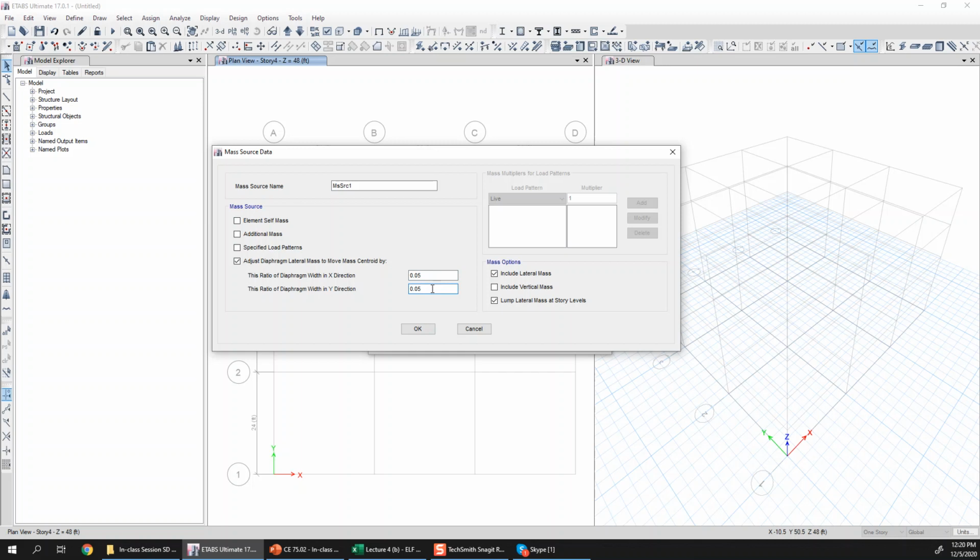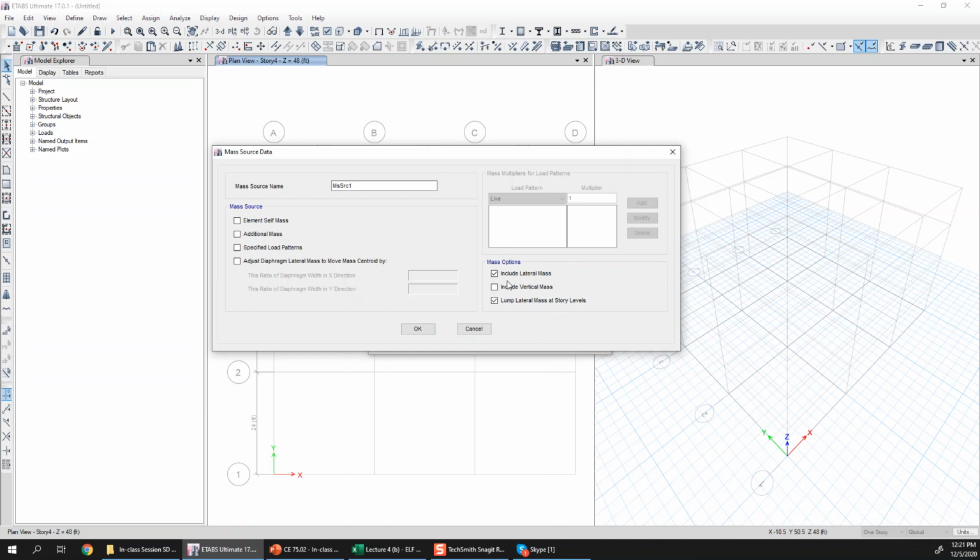So you can give some eccentricity, let's say 5%, to account for the dynamic effects of accidental torsion, which will be accounted for automatically in the mode shapes from the mass matrix. If you just want to use the simple basic first approach, then there is no need to check this option.